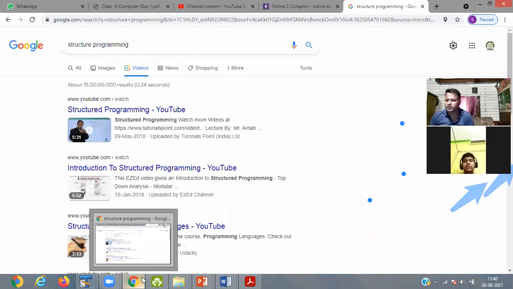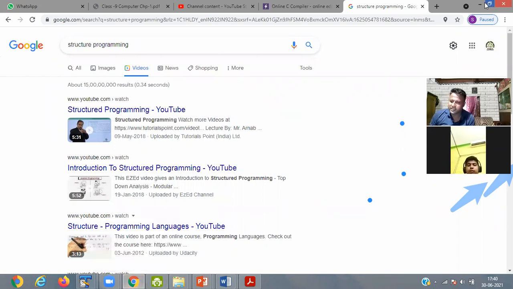Suppose in logic building, you learn how to add numbers. It asks you in step one to first accept the two numbers, add the two numbers, then display the result. In an algorithm you can perform this, in a flow chart you can perform this. That kind of program is called a structure programming language. Step by step, you have to perform the work.